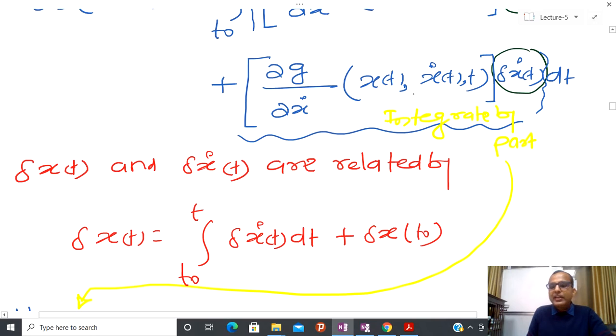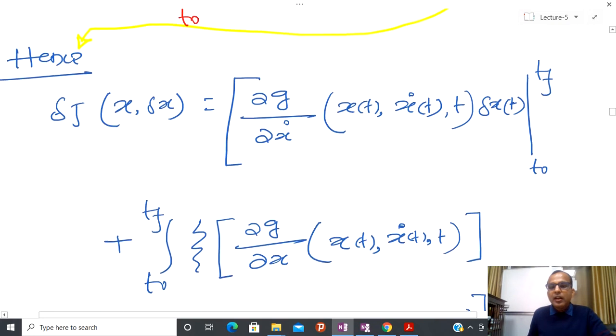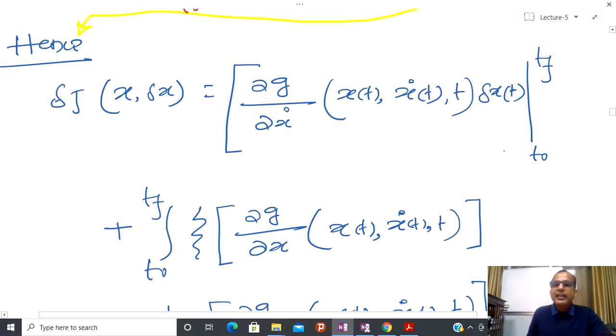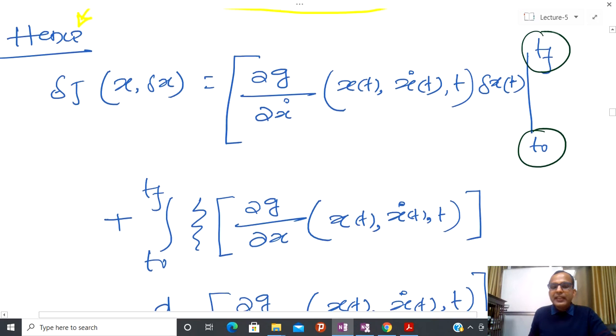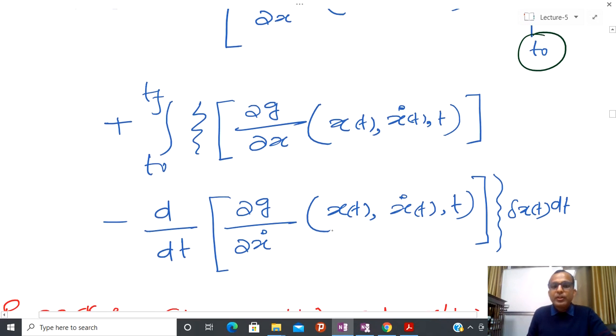So I am going to define u and v. The first term is u, the second term is v, and after that it is possible to show that I put the first term, and then integrate the second one, integrating from t0 to tf. And after that I have one more term, which is nothing but the d/dt of the first term, and then the integral of the second term, again integrated from t0 to tf.